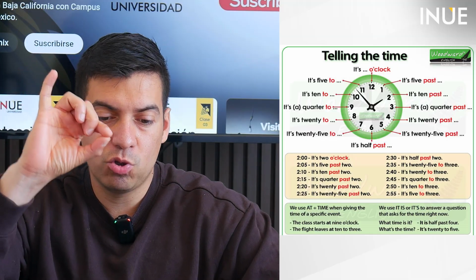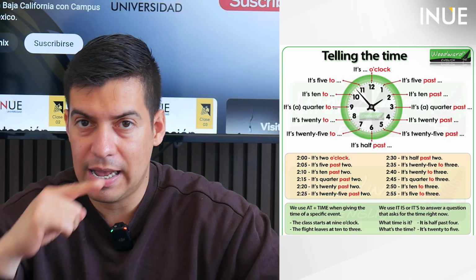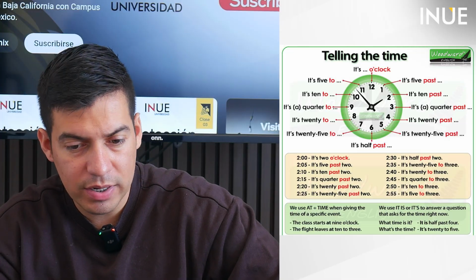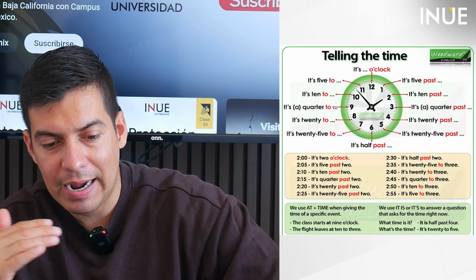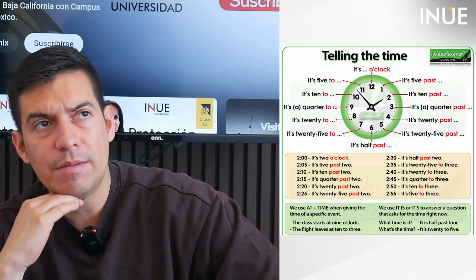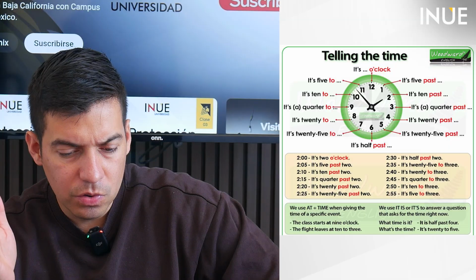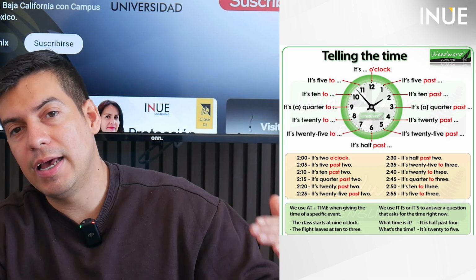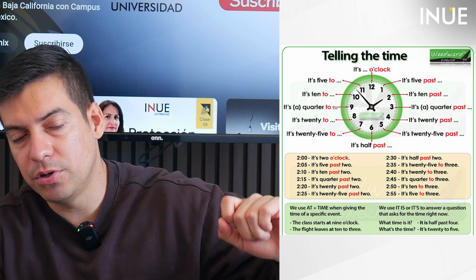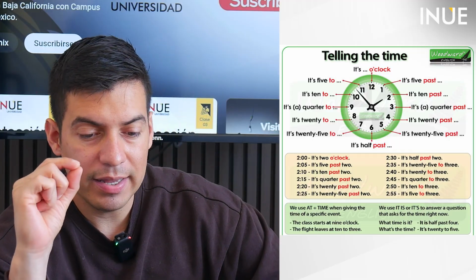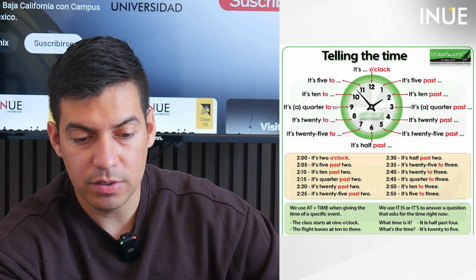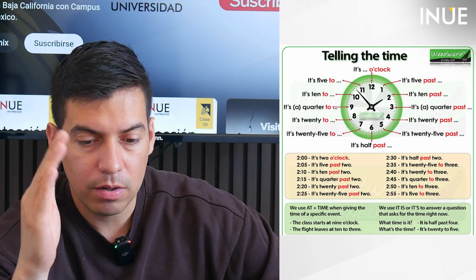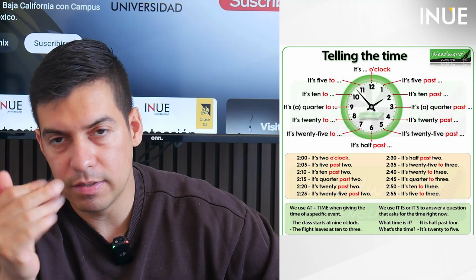For example, from the 12 to the 12, because we have 12 hours: 5 past, 10 past, quarter past, 20 past, 25 past, and half past. So you can see the example. For example, if we have the time right now, 2:05, you will say 5 past 2, and then you can continue with the rest. When you have the next one, it is 25 to, quarter to, 10 to, 5 to, and o'clock. O'clock means en punto, so that one is the explanation.